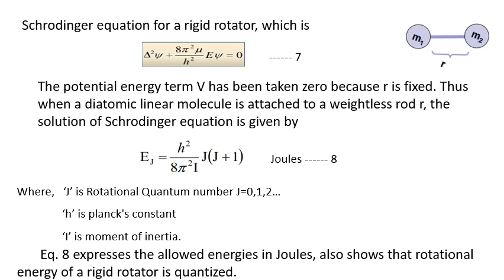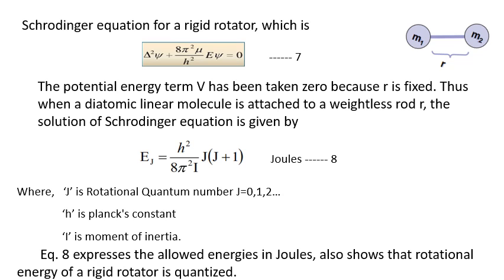So as we already know, the Schrodinger wave equation is given by del square psi plus 8 pi square mu by h square E psi equal to 0. The potential energy term V has been taken as 0 because R is a fixed value. Since it is a rigid bond, the potential energy can be taken as 0.